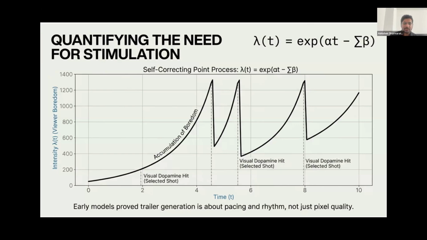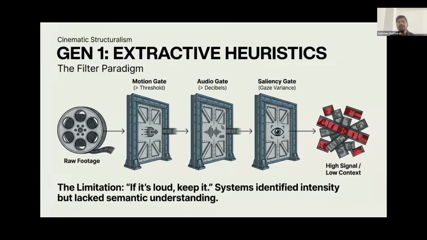So, yeah, let's get into the generations of how this was created. First is extractive heuristics. During the first generation of automatic trailer generation, systems were quite rudimentary and relied heavily on rigid rule based filtering heuristics. Think of this era as throwing raw footage through a series of blunt mechanical gates, to see what survives.